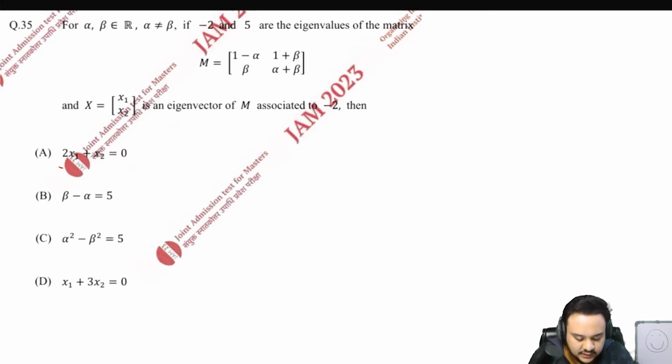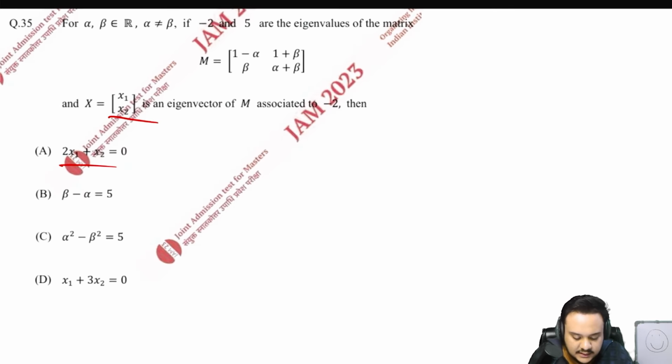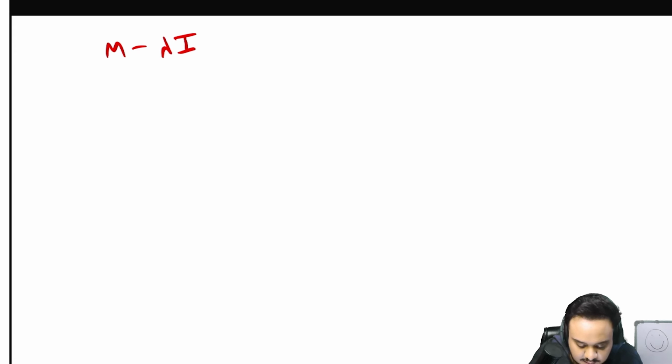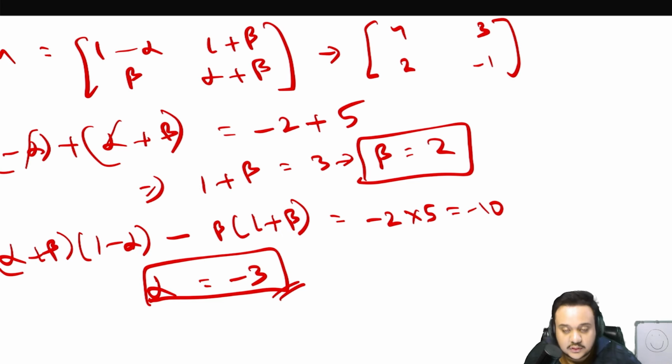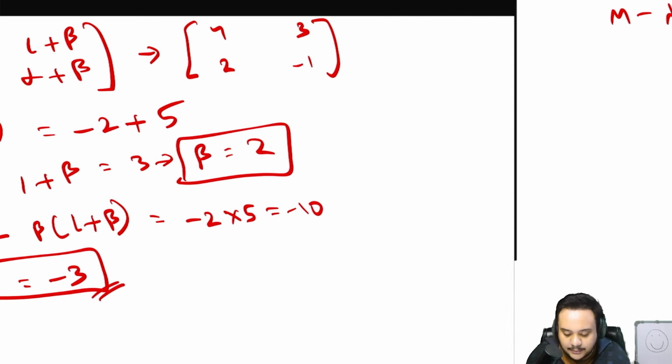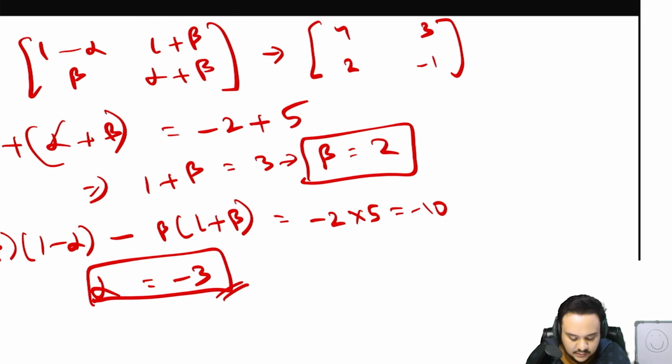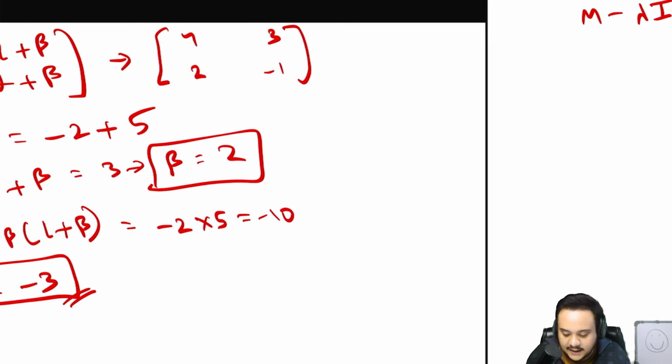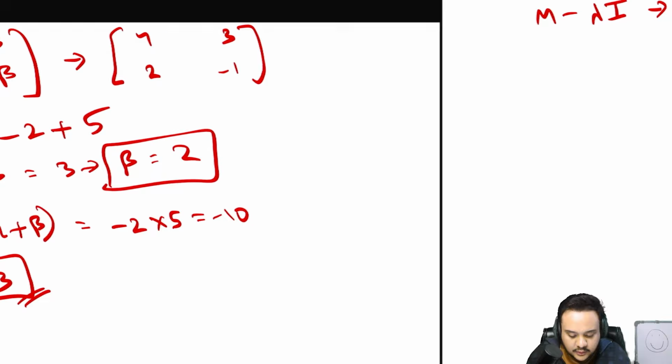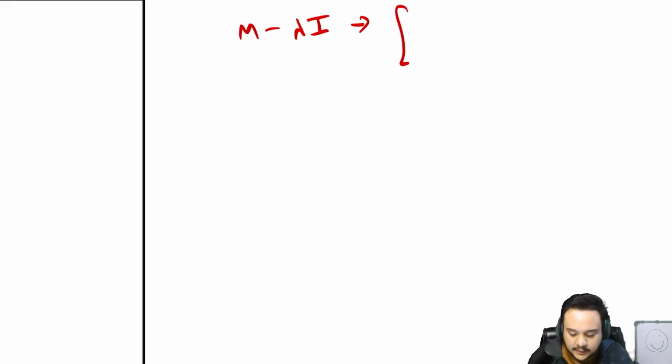Now we'll check all of the options one by one. First one says this, so to do that we'll verify the eigenvector with the eigenvalue of minus 2. How do you do that? You take your matrix and subtract the multiple of your eigenvalue and the identity matrix. So minus 1, this was your matrix initially. Now subtract lambda I from this. Lambda is what? Minus 2. So you'll just be adding 2I. 6 5 4 1, so 6 3 2 1.